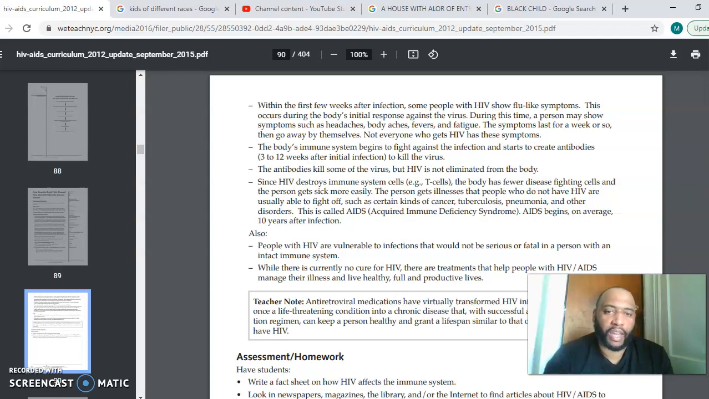Also, people with HIV are vulnerable to infections that will not be serious or fatal in a person with an intact immune system. While there is currently no cure for HIV, there are treatments that help people with HIV and AIDS manage their illness and live healthy, full, productive lives.